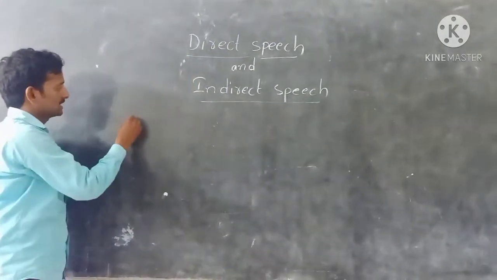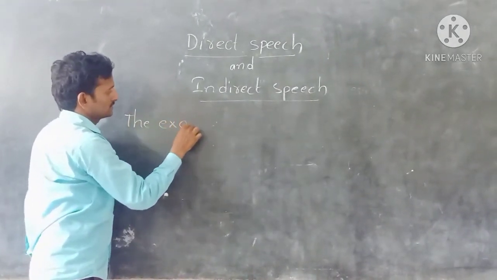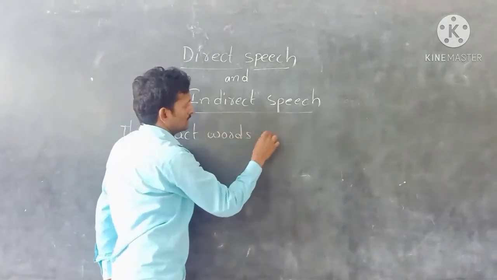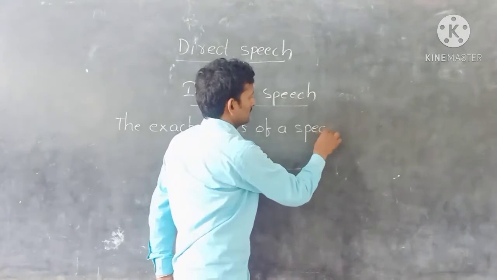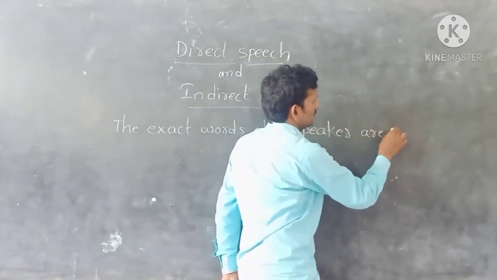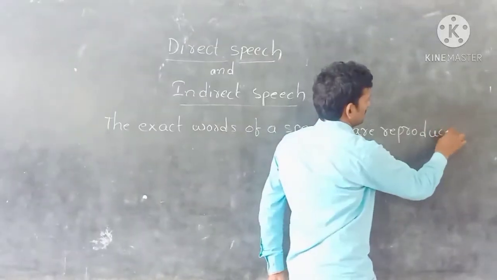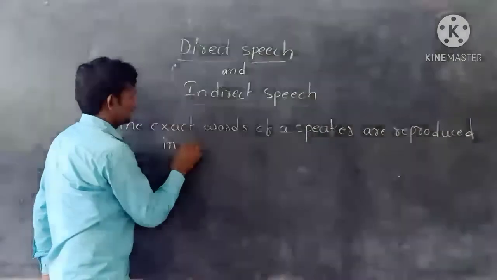Direct speech is nothing but the exact words of a speaker reproduced.